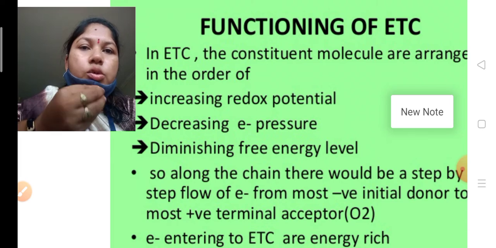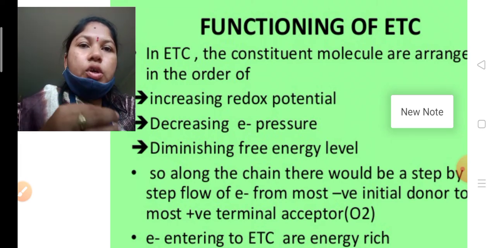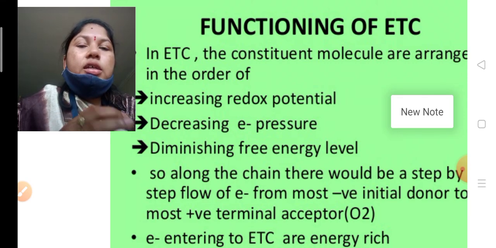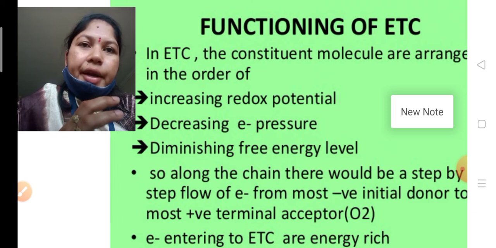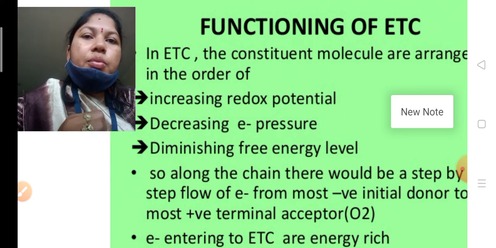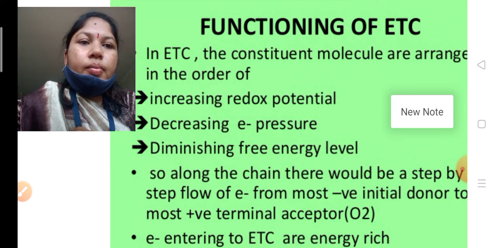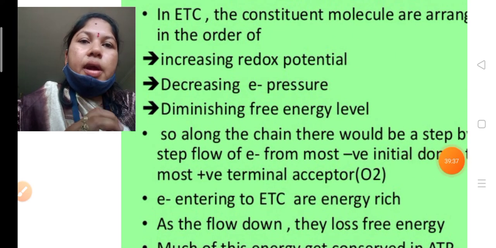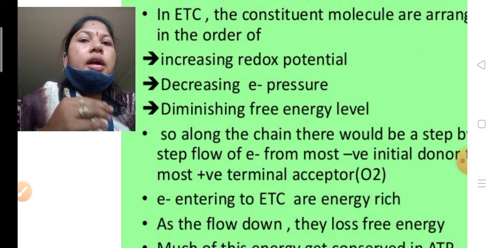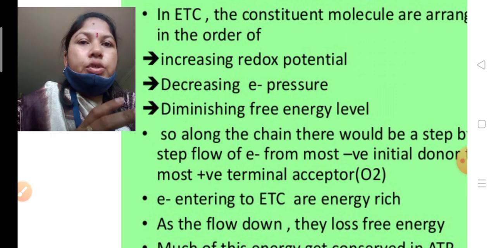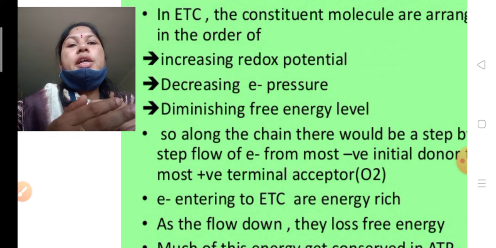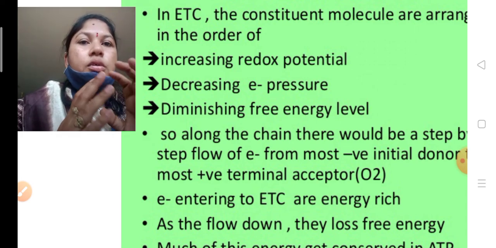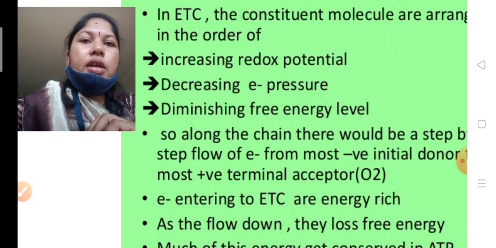As the electron pressure slowly decreases, the electrons produced by that oxidation and reduction process form water molecules. In the mitochondrial matrix, the negative charge slowly increases, and in the inner membrane space the positive charge increases. After that, an electrochemical gradient forms between them, so with the help of ATP synthase it can reach an equilibrium state.